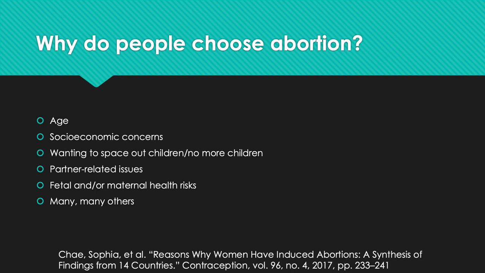Other reasons cited in smaller numbers in the U.S. and greater numbers in other countries include partner-related issues, risks to fetal health, and risks to maternal health. While every person is entitled to an opinion on the reasons to choose abortion as I've listed, I want to point out that there are many reasons people seek abortion, so it's important to not make assumptions when counseling patients on or speaking with a patient who has chosen to have an abortion.